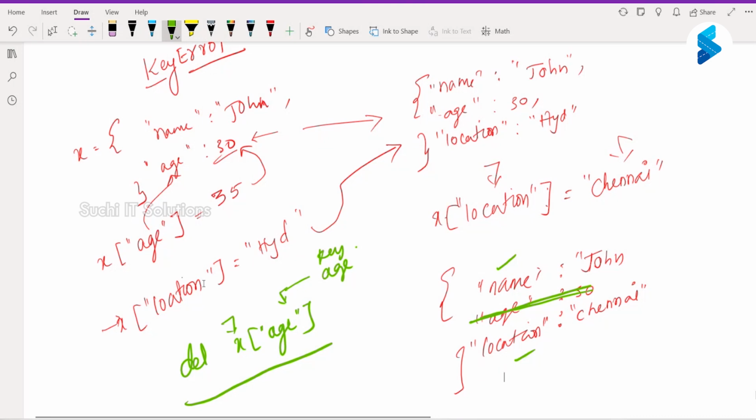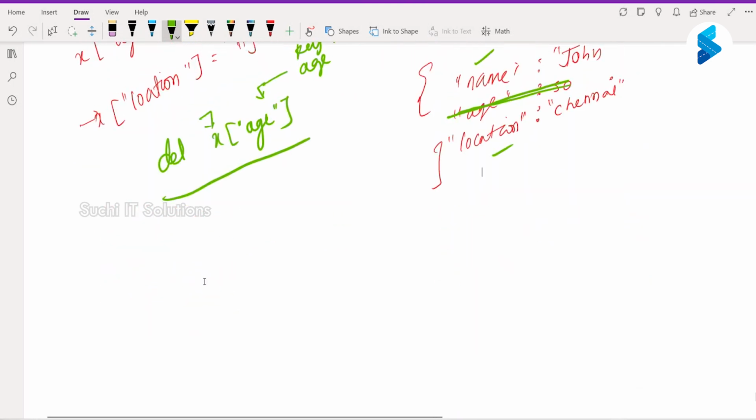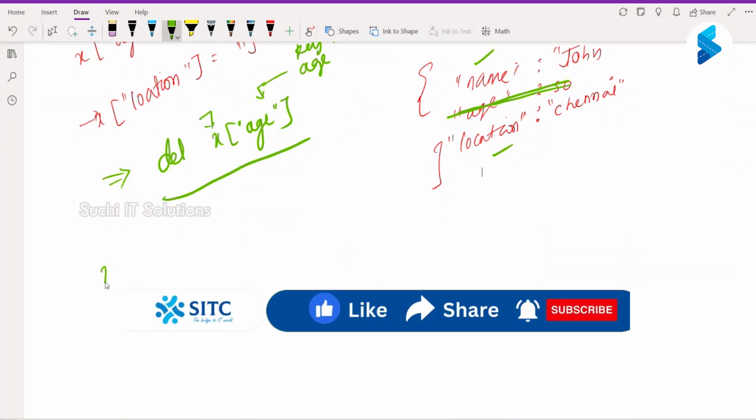What is the other way of deleting it? You also have del as one keyword, and also you can just say x dot pop, and you can pass in a key. Now from x we are popping this key, meaning the key and value will be removed.